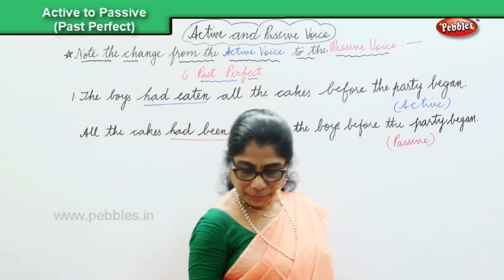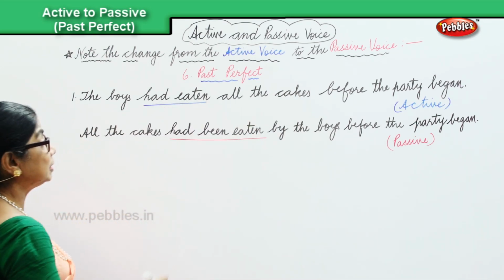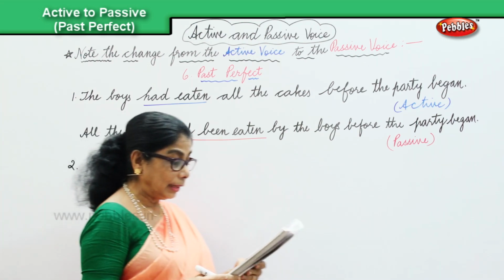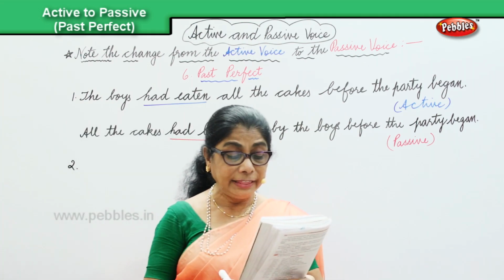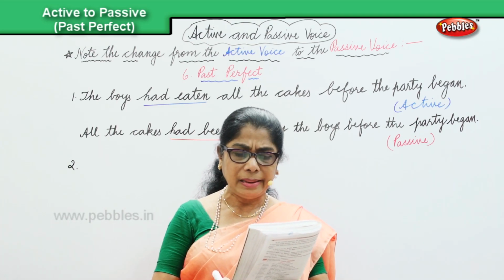Okay, now let's look at another sentence in the past perfect. Had the farmers reaped the crop before the rains fell?